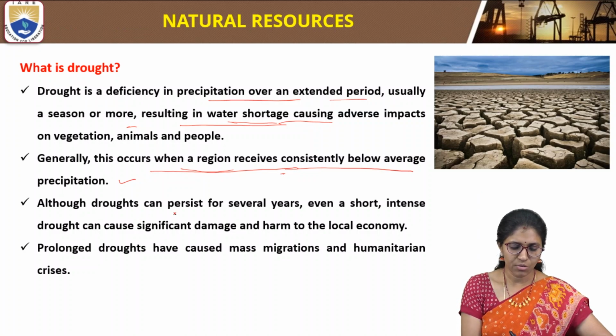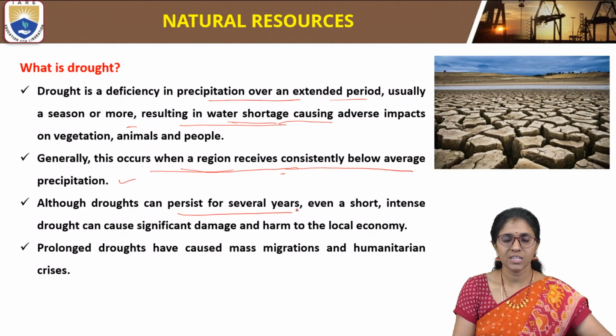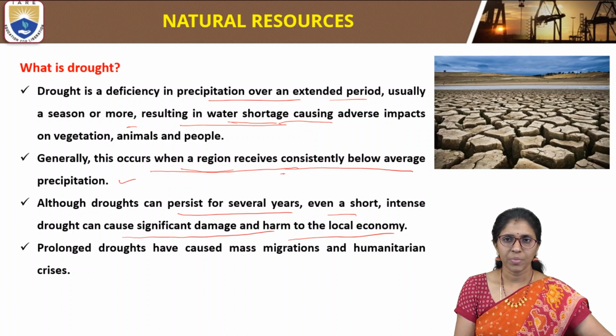Although droughts can persist for several years, even a short or intense drought can cause significant damage or harm to the local economy. So even a short drought or an intense drought can have impacts on the local economy.